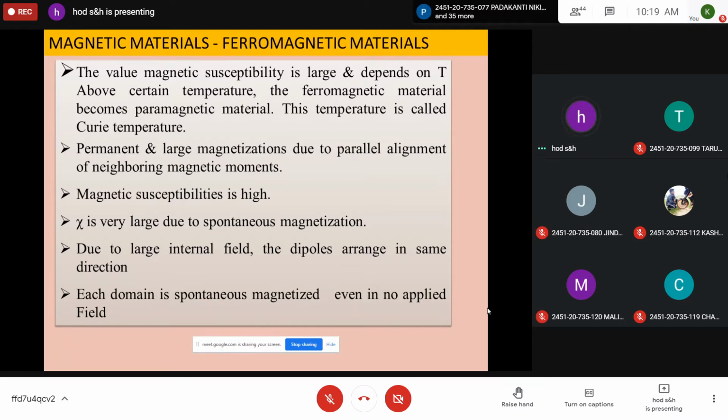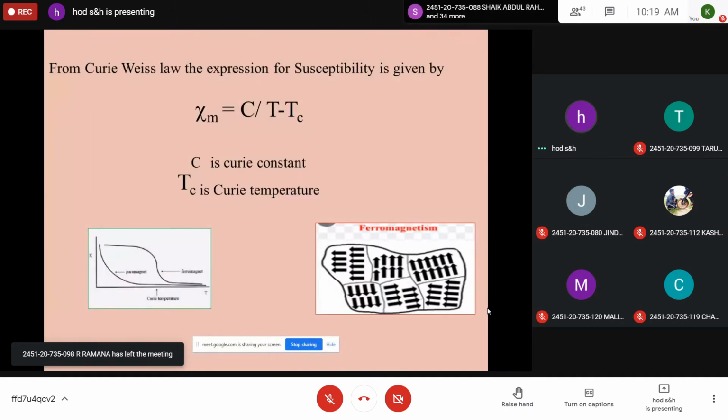And the magnetic susceptibility is very high. Chi is very high because of the spontaneous magnetization and because of the exchange interactions, the electrons or atoms which are present interact mutually with each other, creating a certain internal field. Because of that, they exhibit an internal molecular field and they exhibit spontaneous magnetization. So this is a special feature of ferromagnetic material. In this theory of ferromagnetic materials, we'll discuss in detail what are the basic features of a ferromagnetic material.